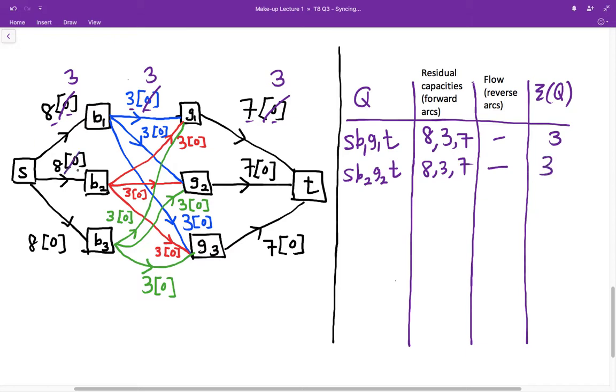So by revising the flow, we're going to get a revised flow whose value has been increased by 3 again. Next, there's another F incrementing path which is internally disjoint from the previous two. Namely, this is given by S, B3, G3, T. And the residual capacities are the same as before. So we can increase the flow by 3 again.